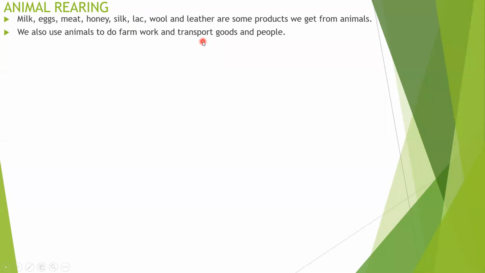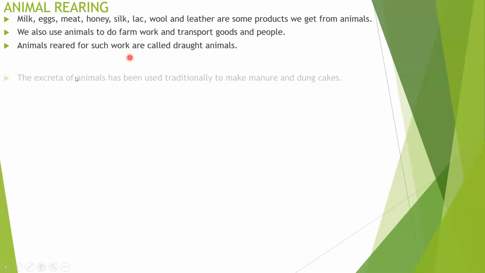before the development of machinery. So transport also used some animals, the bullock cart. Animals reared for such work are called draught animals. So these animals are called draught animals, used for plowing and for bullock carts transporting goods from one place to another. Those animals come under draught animals.